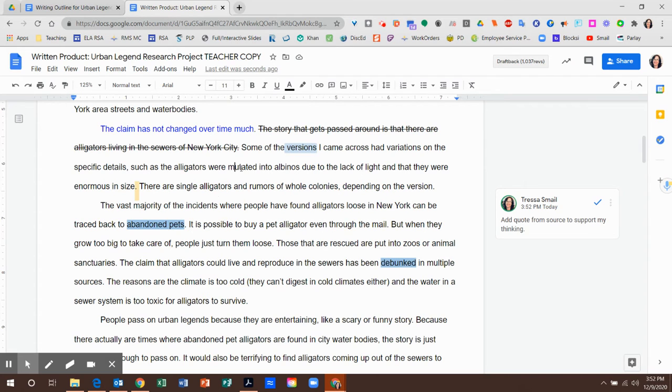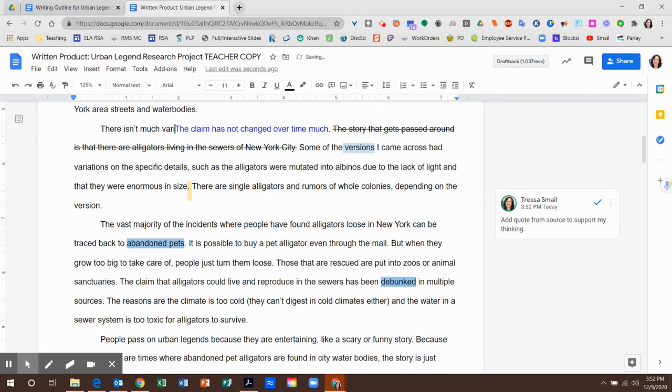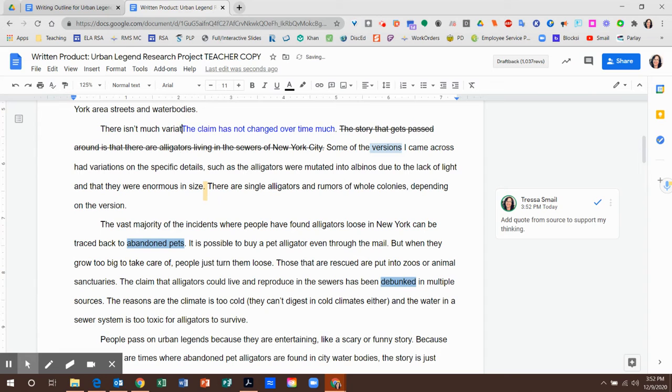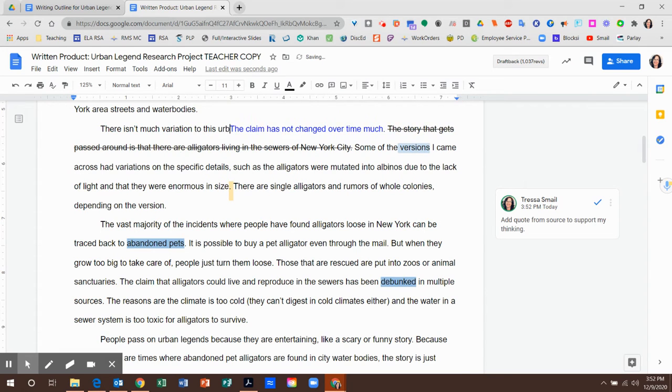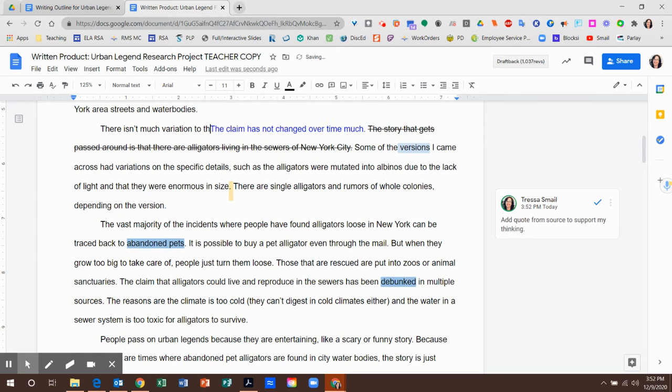Okay, so focus back on that topic sentence. The claim has not changed much over time. That's a pretty boring sentence. It's clear, because the whole paragraph talks about versions, but I think I can do better. So maybe if I just play around with the word choice: there isn't much variation. That sounds more fancy, doesn't it? Variation to this urban legend over the century. Now, the century is about the last paragraph. There isn't much variation to the, okay.